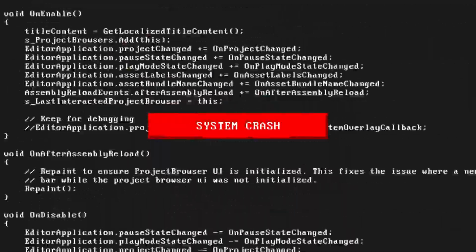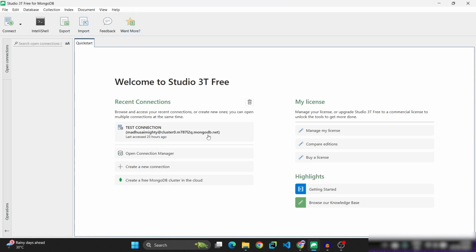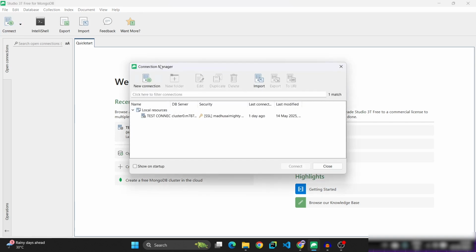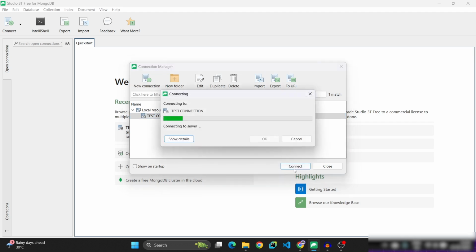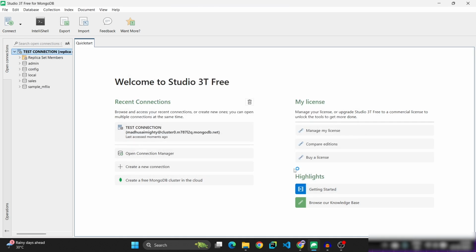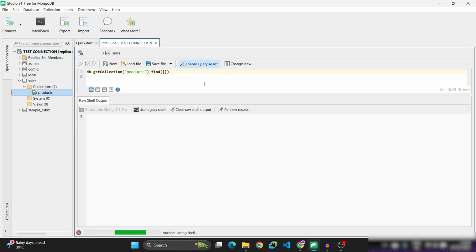Let us start it. First of all, open Studio 3D on your computer. Studio 3D interface will be in this way. On the top left corner, you will find connect button. Click on it. Connection manager dialog box will be opened. Select the DB connection. Click on connect. Wait for a while. It will connect to the cloud server. It is connected. Here I have sales database. Double click on it. Double click on collections. Double click on products. So it is the data present in products collection.